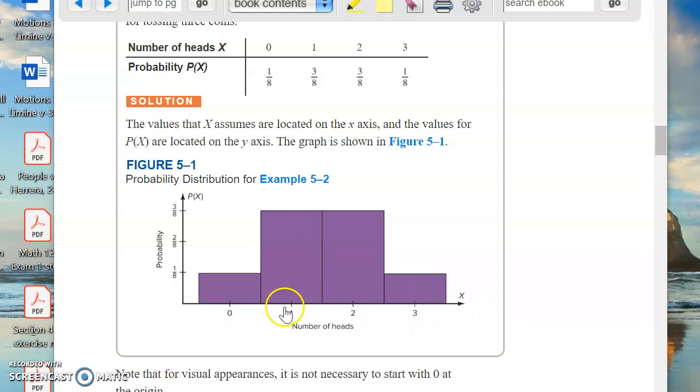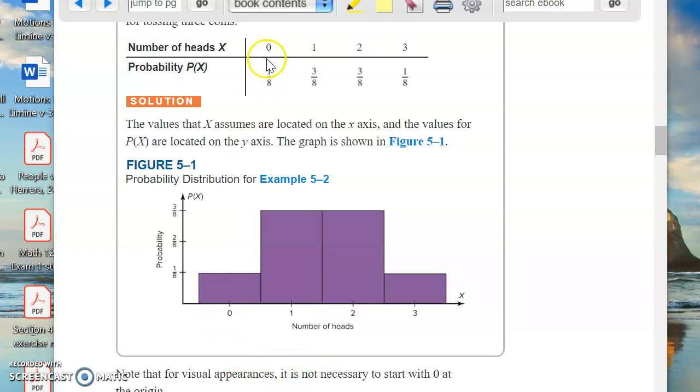So the x-axis, the horizontal axis, is the values that the random variable can take. The random variable is the number of heads. The possible values are 0, 1, 2, and 3. So that goes on the x-axis. On the y-axis are the actual probabilities.